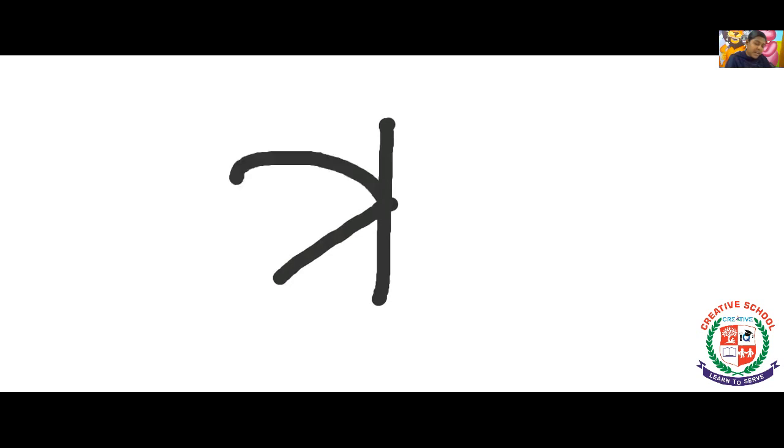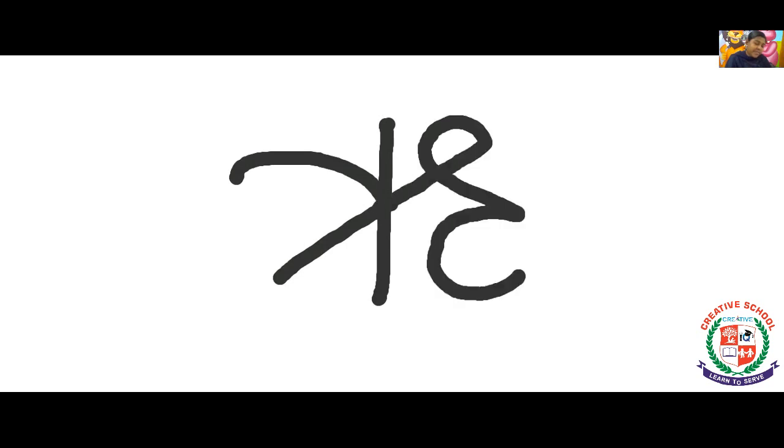Now the next letter, Ru. Standing line, slanting line, line, curve. This is Ru. Shall we see this letter again? Okay.